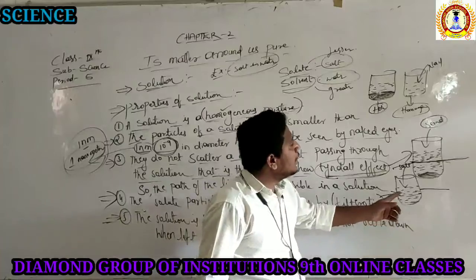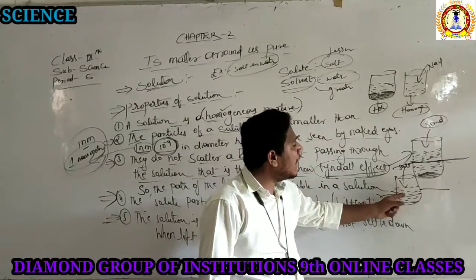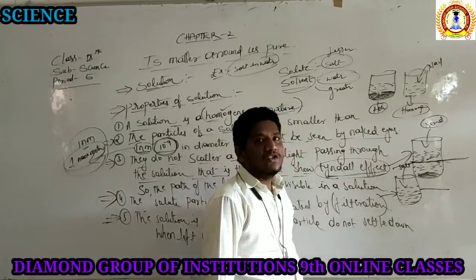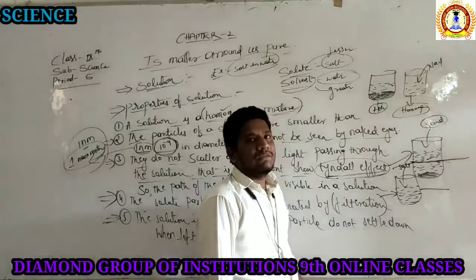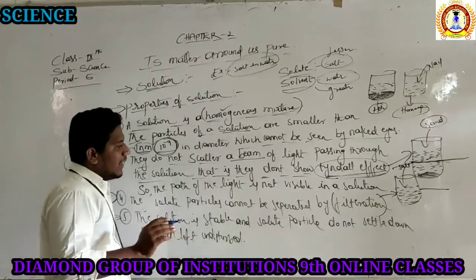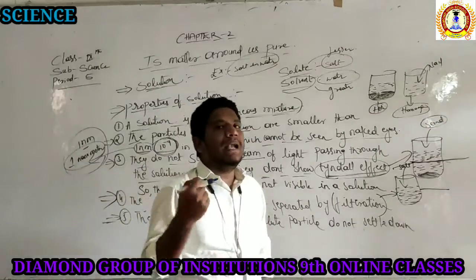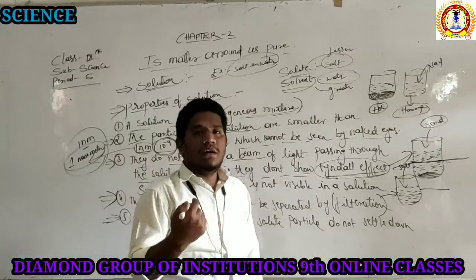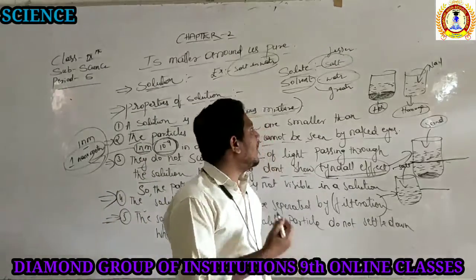But in the case of sugar in water and salt in water, you cannot see any deposition of the salt and sugar particles inside the glass. So the solution is stable, in which the solute particles will not settle down when the solution is undisturbed.